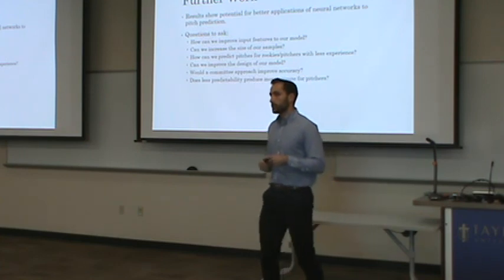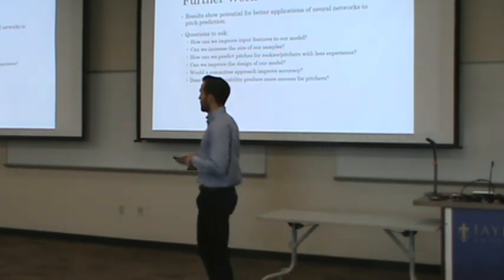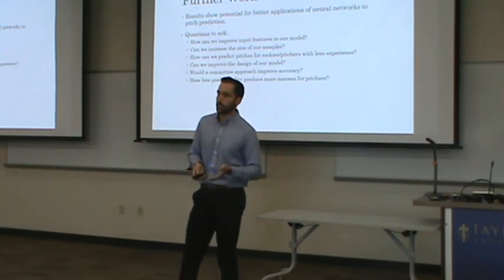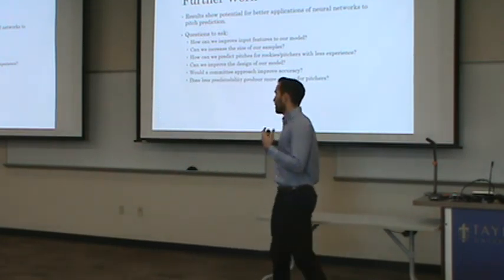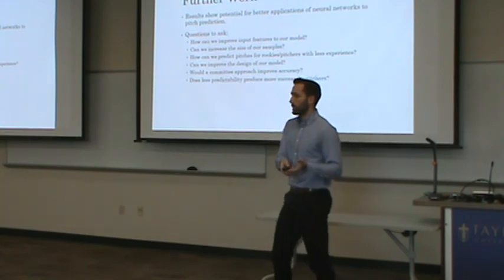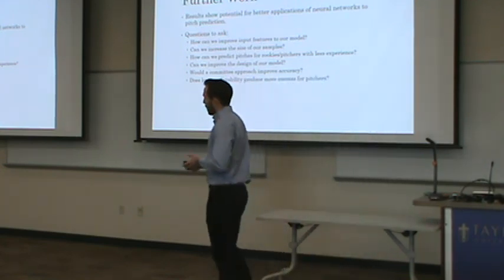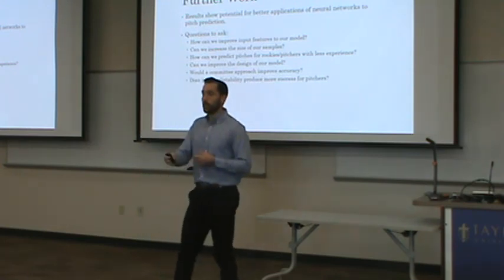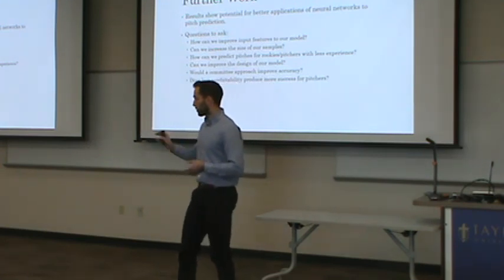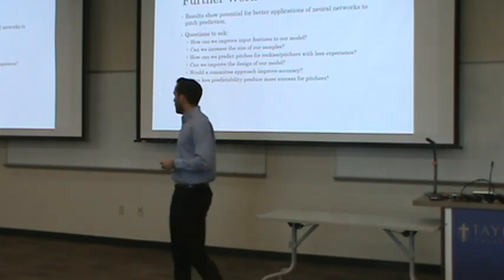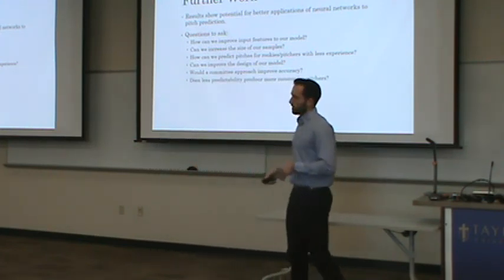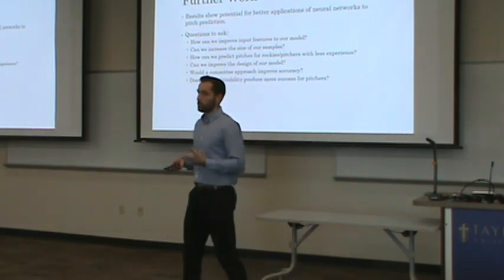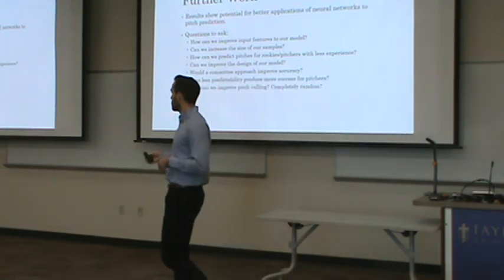Another question is also asked by Joel Bach in his research, and he was not able to answer it. Does less predictability produce more success for pitchers? You would think that the less a batter could predict a pitch, the better the pitcher would be. However, we see some of these pitchers, like Alex Colome and Kevin Jansen, really don't care if you know what's coming. They're going to throw the same pitch no matter what. This is a very important question, as at least a lot of other research suggests, but we can't speak to it, as all the pitchers we looked at were successful pitchers in Major League Baseball.